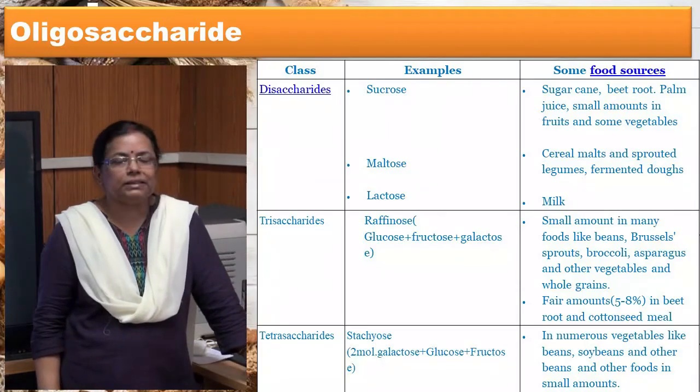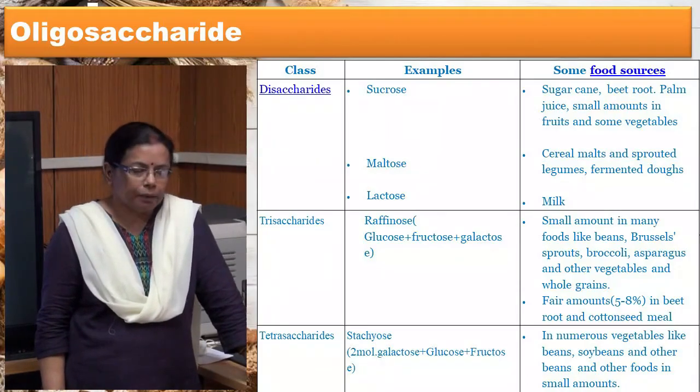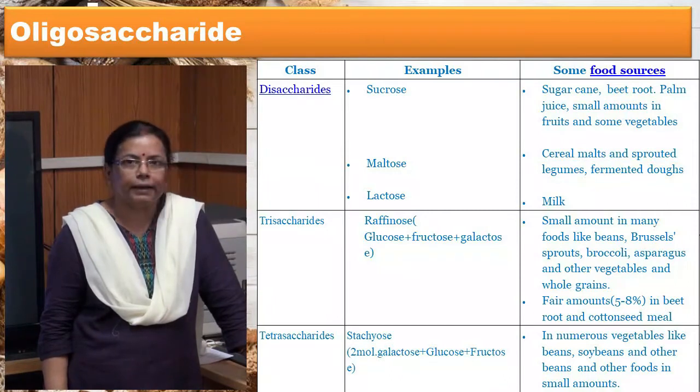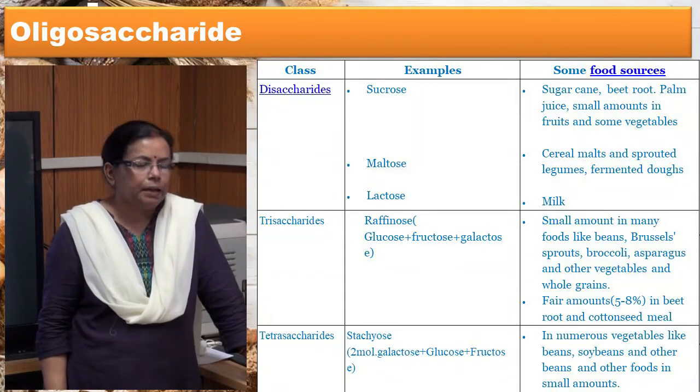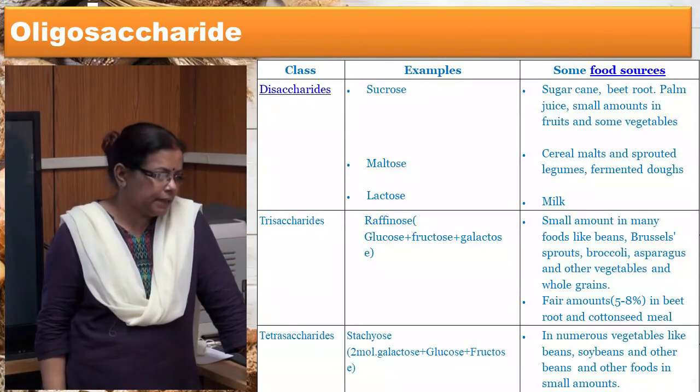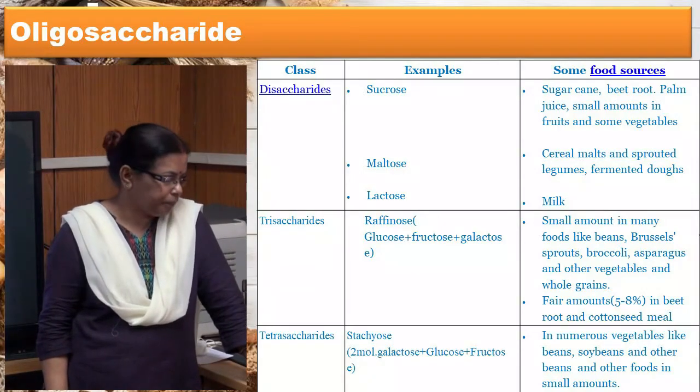An example of trisaccharides is raffinose. It is made up of glucose, fructose and galactose. It is found in small amounts in many foods like beans, Brussels sprouts, broccoli, asparagus, vegetables and whole grains. It is also present in fair amounts in beetroot and cottonseed meal.